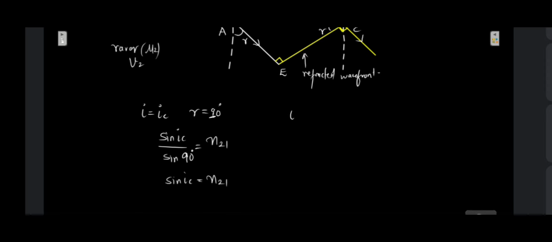So if I becomes greater than IC, there will not be any refraction happening. There will be a total internal reflection. There will be a total internal reflection resulted over here.